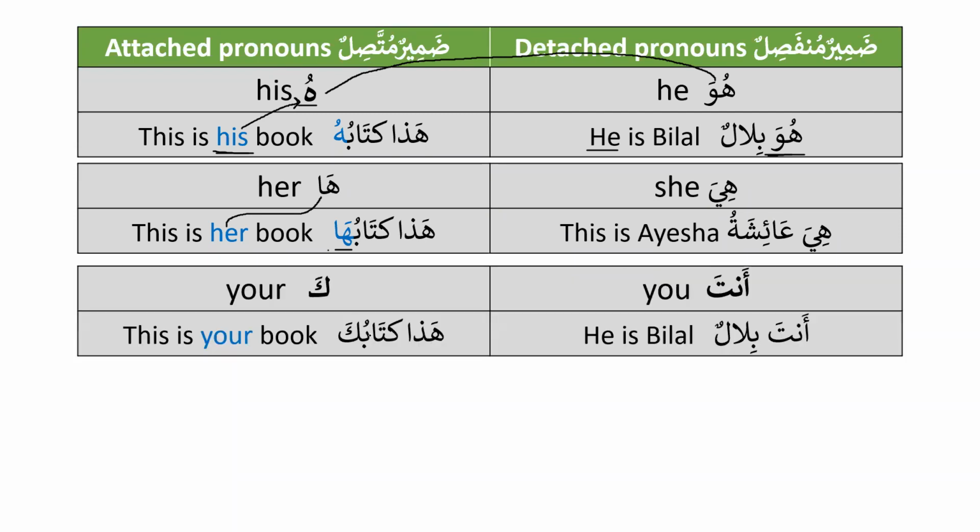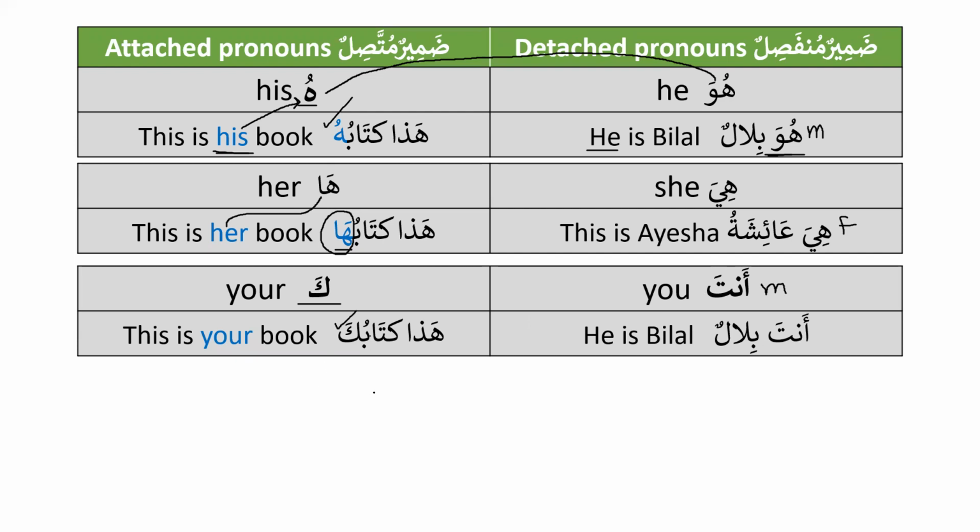Then we will learn two more. Anta means you, we have learned. For example, we say anta Bilalun. And when we want to say this is your book, we will say hadha kitabuka. So for anta, we use ka. And please remember that we are talking about masculine here, and also masculine here. Only here we are talking about feminine. So the only pronoun that we are learning for feminine is ha, and hu and ka are used for masculine.